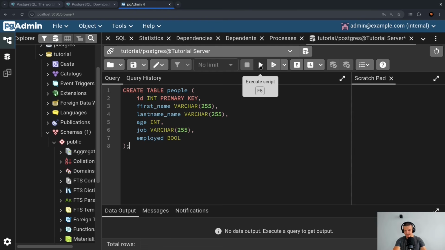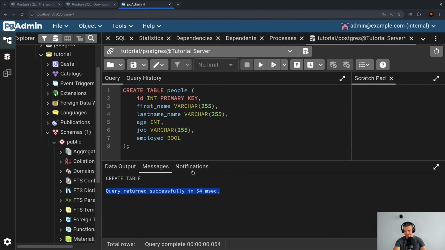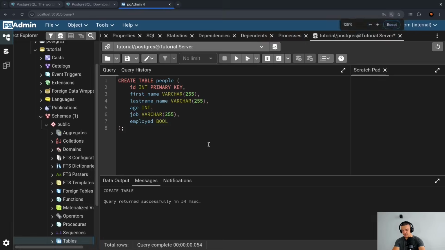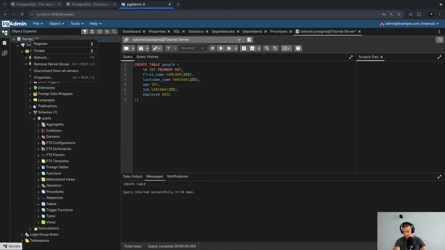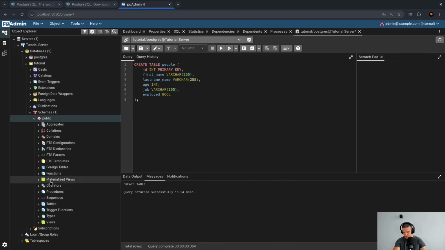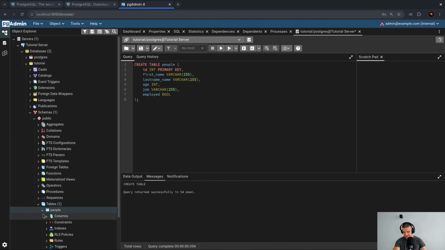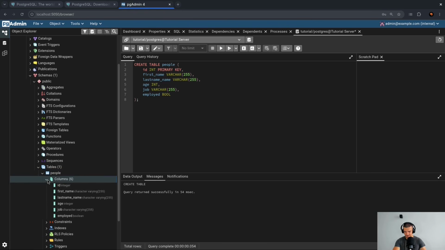And I can now just go ahead and execute the script by clicking this button, pressing this button. And you can see down here, query returned successfully in 54 milliseconds. So when I zoom out a bit again, we can see now if I uncollapse the tables, hopefully, I don't see it right now, but I have to probably right click and refresh. And then if I go back to tables, we can see that we now have a people table and I have columns.